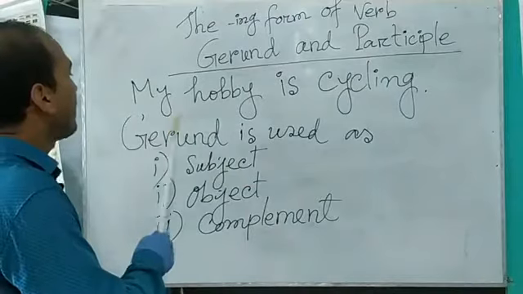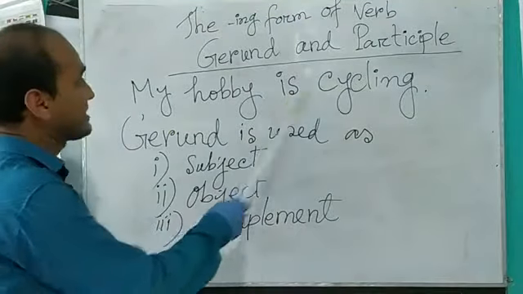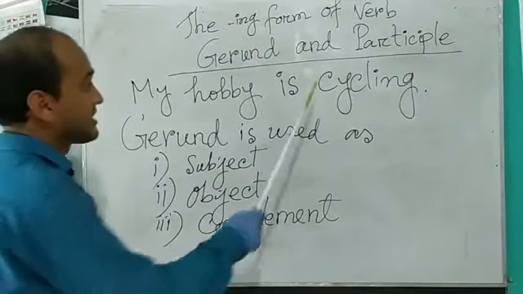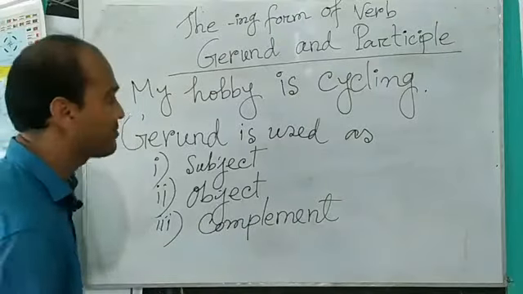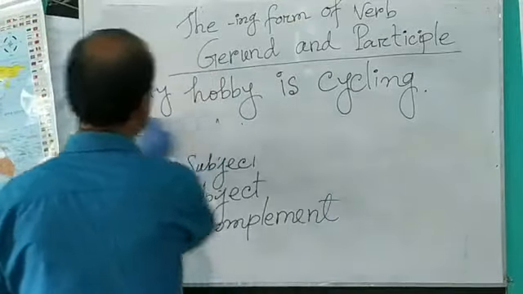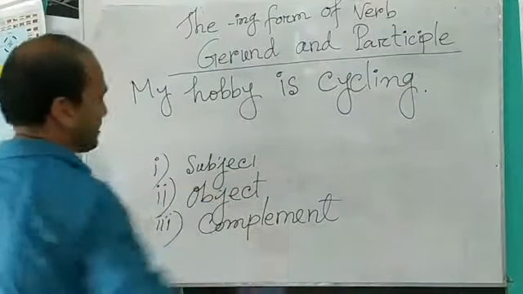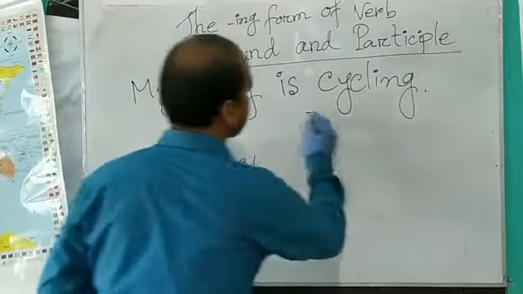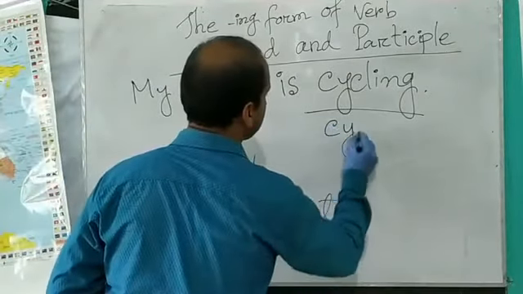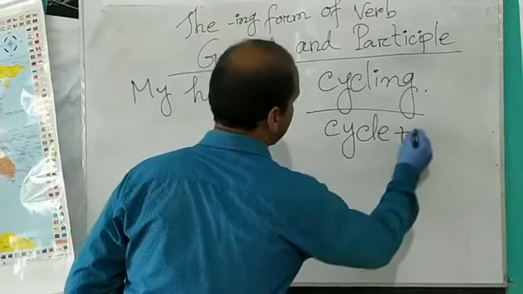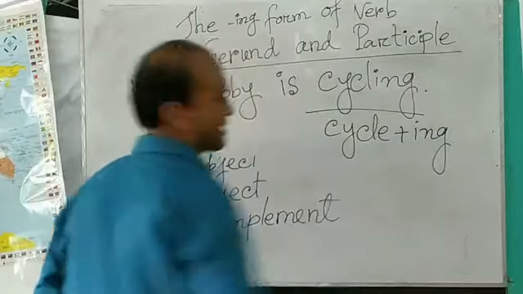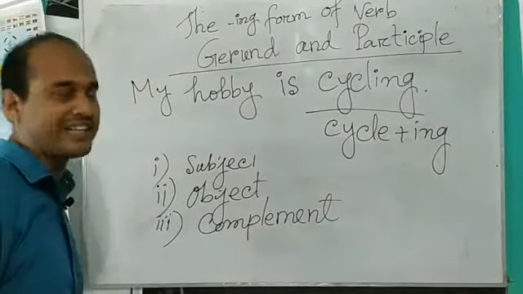So, my hobby is cycling. In this sentence, cycling comes from cycle. Cycle plus ing equals cycling.